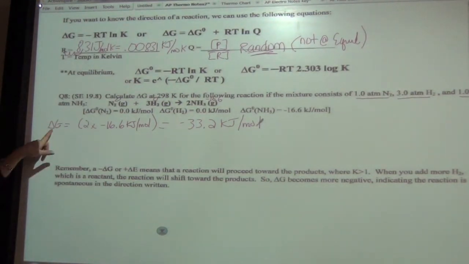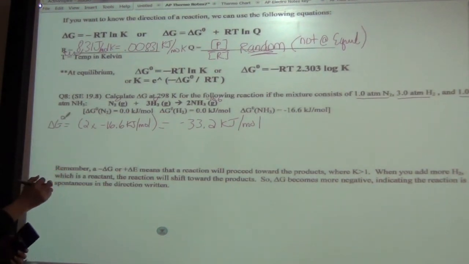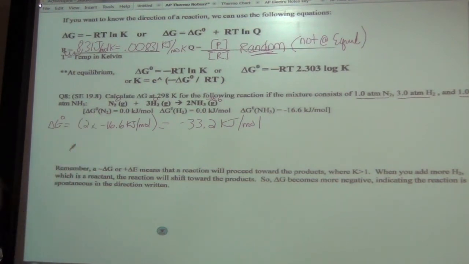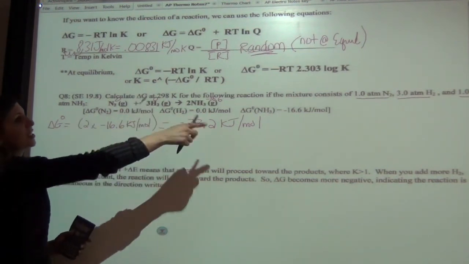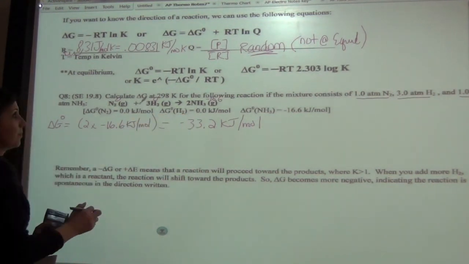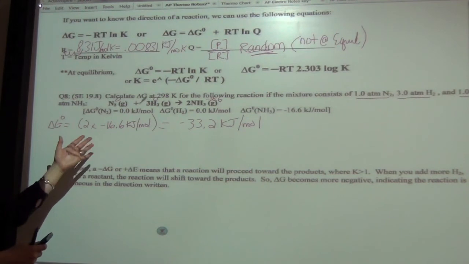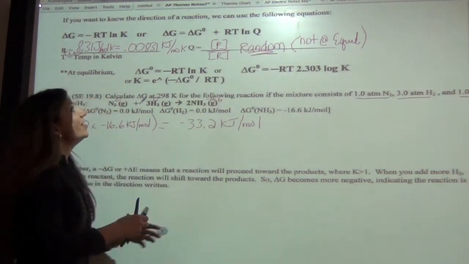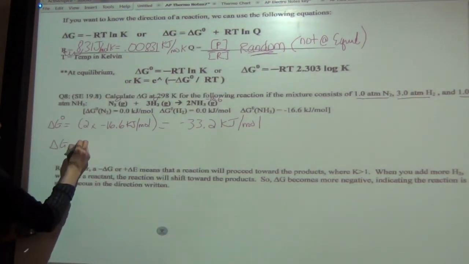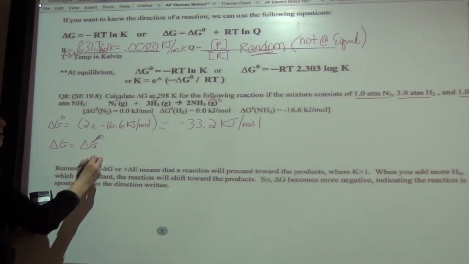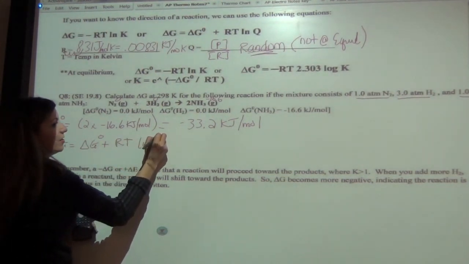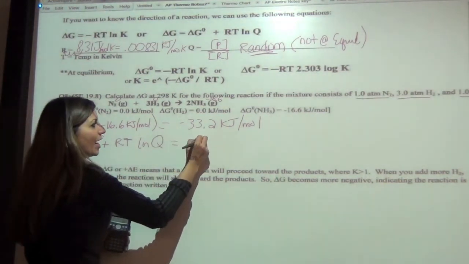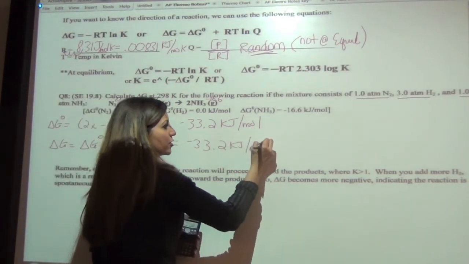So now what they're doing is, this is our standard delta G though. Okay, we haven't seen this before, but that's from our chart, from a table, that's our standard delta G. And now what we want to know is what delta G is if we have random concentrations and it's not at equilibrium. So what we're going to do is use one of these equations. Because we're not at equilibrium, guess which one we're going to use? The one with Q. So let's write our equation out. Delta G is equal to standard delta G plus RT ln of Q. All right? So we know our standard delta G, we just figured that out, was negative 33.2 kilojoules per mole.